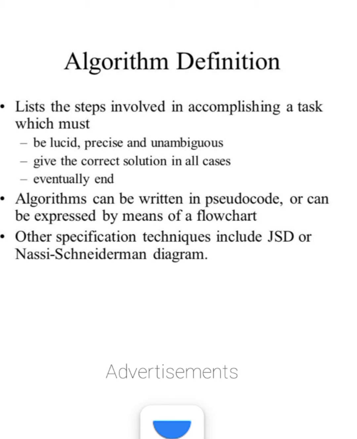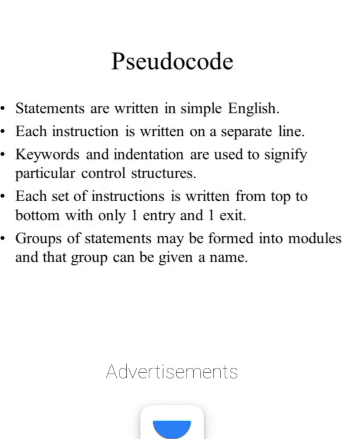Algorithm definition: list the steps involved in accomplishing a task, which must be lucid, precise and unambiguous. It must give the correct solution in all cases and eventually end. Algorithms can be written in pseudocode or can be expressed by means of a flowchart. Other specification techniques include JSD or Nassi-Shneiderman diagrams.